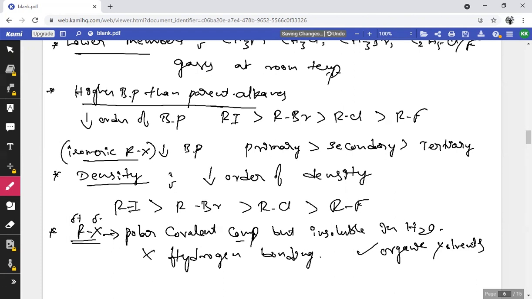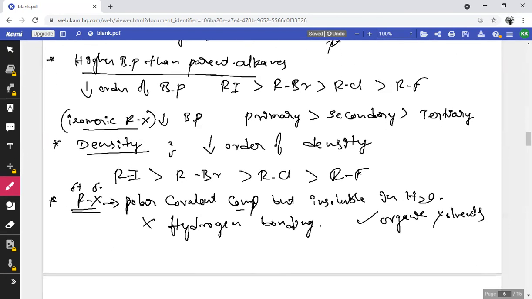So, although these alkyl halides are polar covalent compounds, they are insoluble in water because they cannot form hydrogen bonding, but they are soluble in organic solvents.